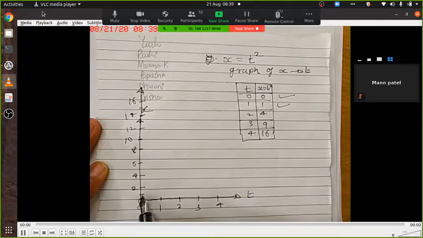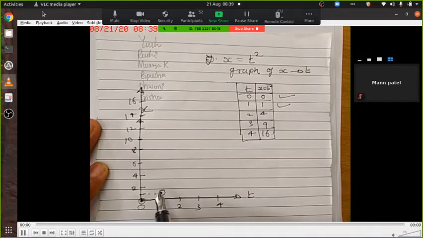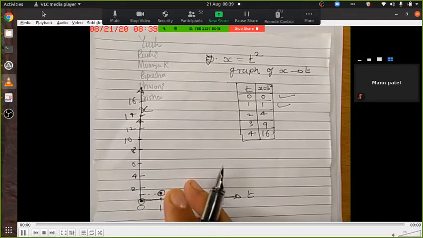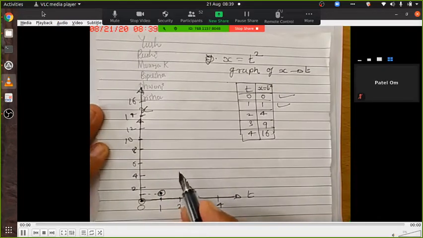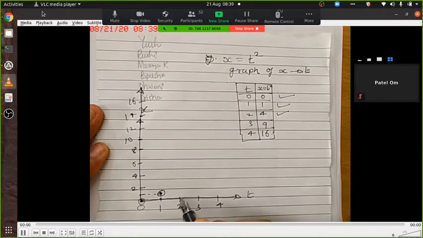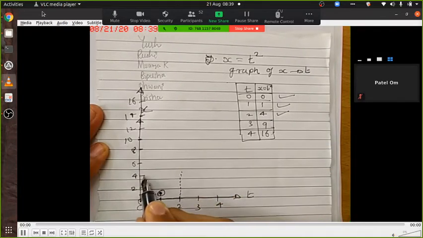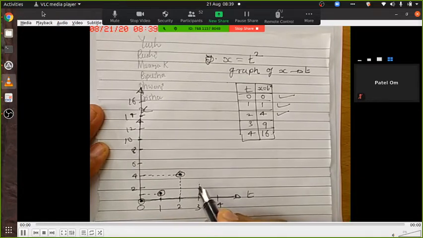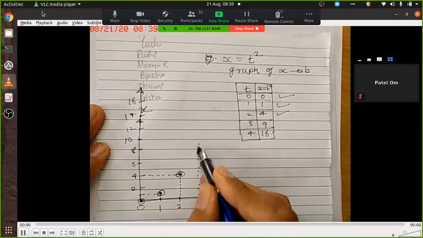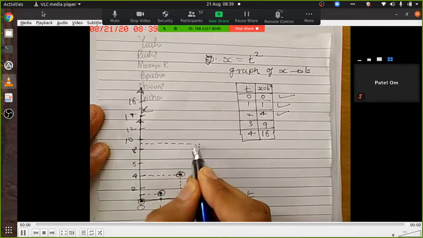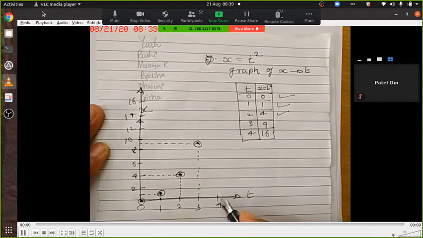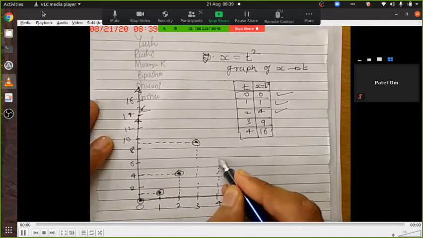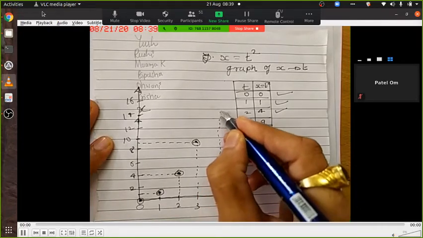So this is 1 and this is 1. Then 2, then 4. So time is 2, and displacement is 4. Then for 3, it was 9. And for 4, it is 16.